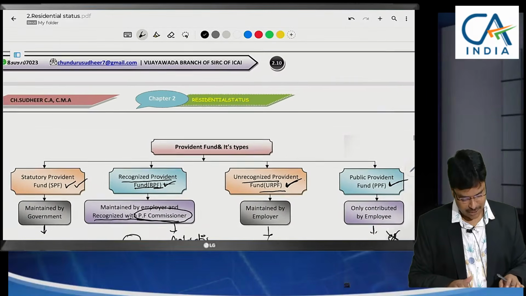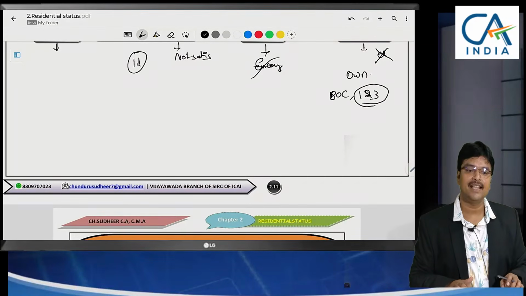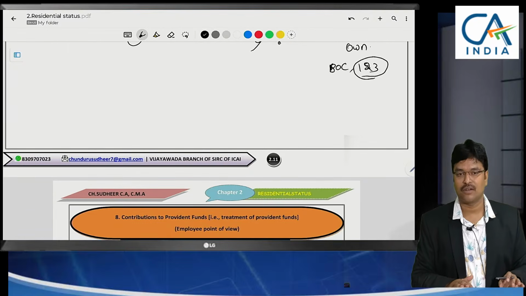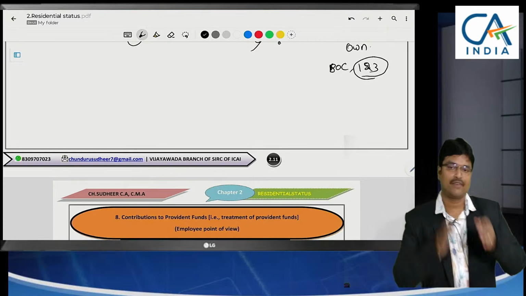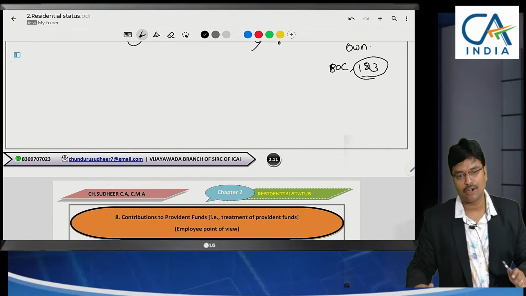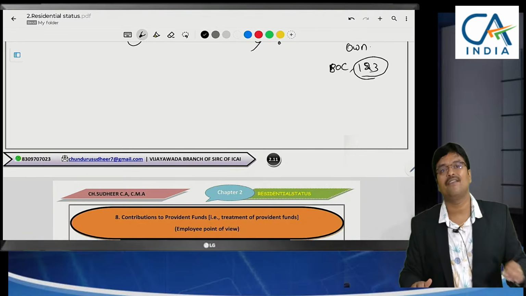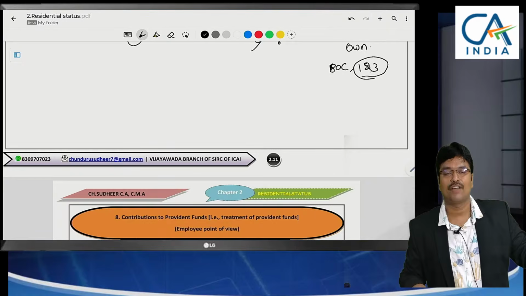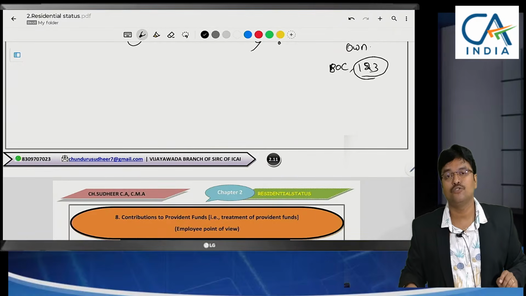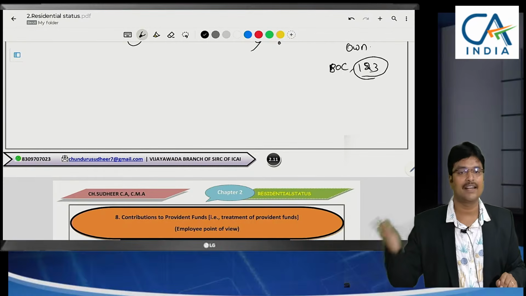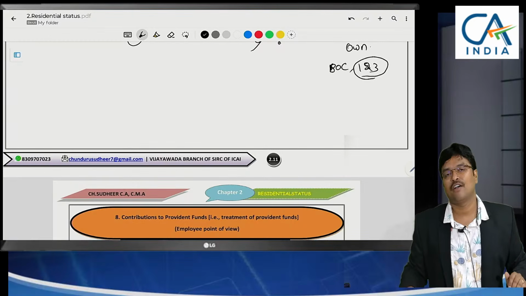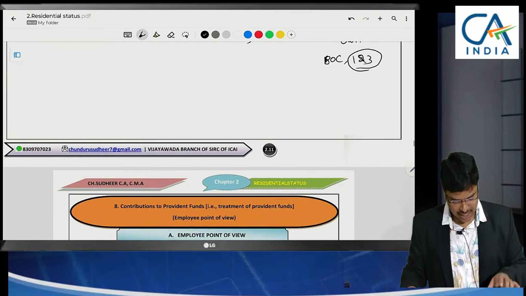Many have been asking me to make a discussion on TDS. All the chapters we will discuss, sir. TDS we will discuss before 31st March only. Along with business or profession, there for expenditure allowances, TDS must be deducted, no? Along with the business or profession topic, I will discuss TDS also. Before this month end only, we will have a discussion so that from 1st April onwards, new TDS provisions, new TDS challans, new TDS returns will come into existence. For quarter 4, old returns only. But new deductions from 1st April, we are going to follow the new Income Tax Act. I will discuss TDS provisions also.